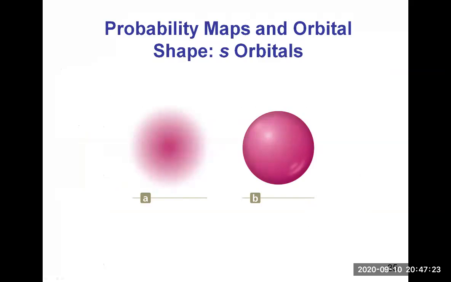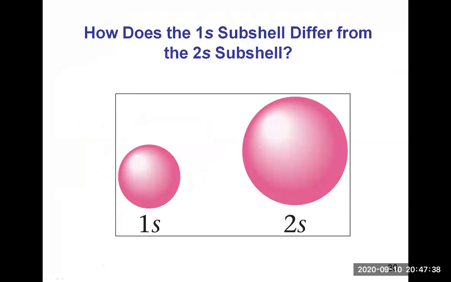So what do orbitals look like? That was representing the s orbital. S orbitals are spherical and they are centered at the nucleus. So how does the 1s subshell differ from the 2s subshell? It's just increasing in size, but they are both centered around the nucleus. The nucleus is at the coordinate 0, 0, 0, and it just gets bigger in size. The sphere is larger.